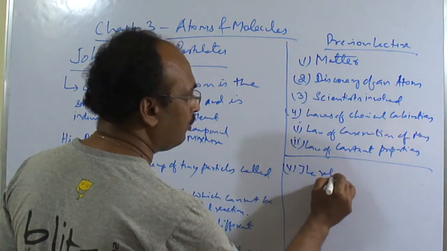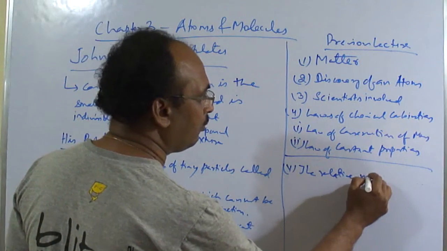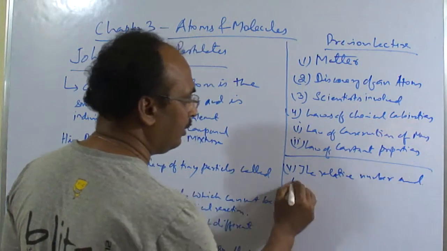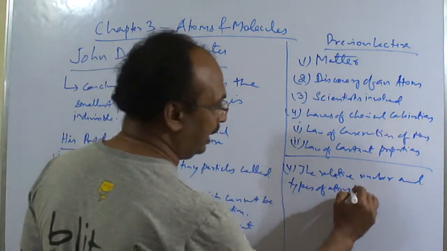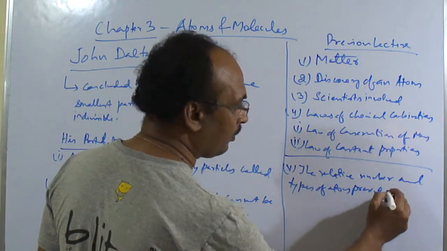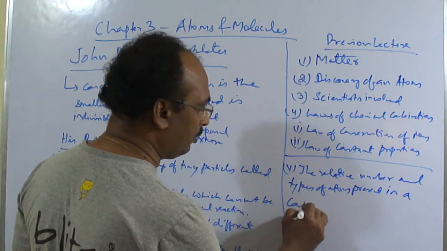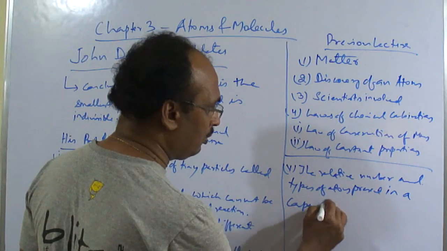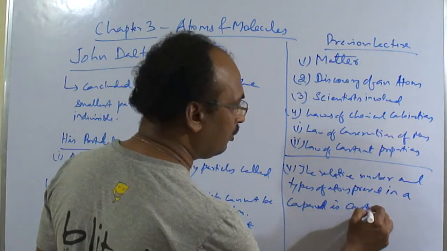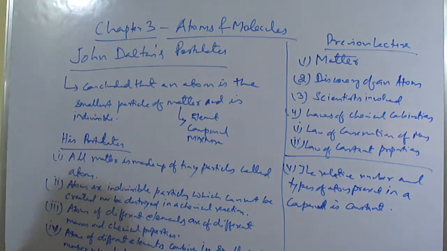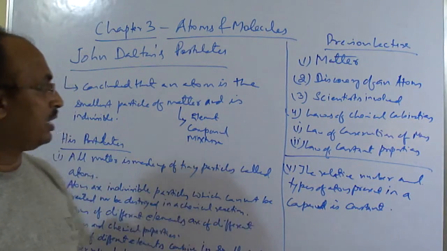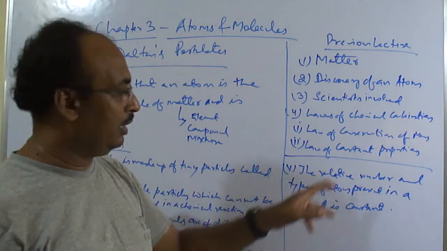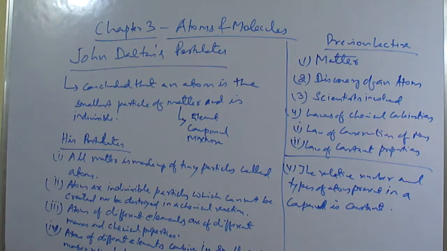The relative number and types of atoms present in a compound is constant. Okay. The relative number and types of atoms present in a compound is constant. So the same law of constant proportion is there. Okay. So this was the postulate of John Dalton.